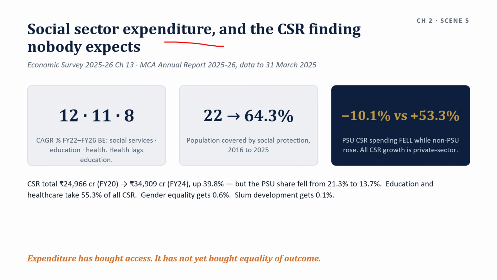Social service expenditure grew at a compound annual rate of 12% over financial year 2022 to financial year 26 budget estimates. Education grew at 11%, health at 8%.